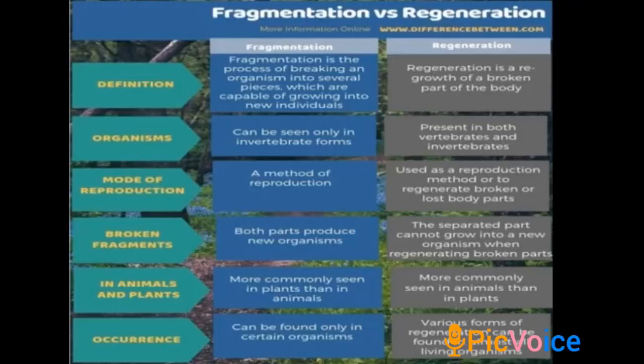In case of higher multicellular organisms, regeneration is generally to repair the damaged cells and tissues, or replace or regrow the lost body parts. Some examples where regeneration is helping in repair work are healing of wounds in our body, growing of skin, and the internal lining of the organs getting regenerated or replaced.